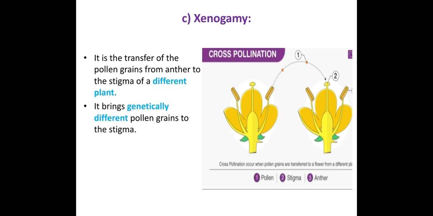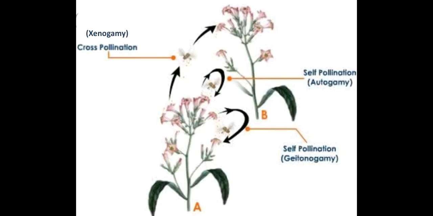Now here I have shown you a diagram where you can see all three types of pollination on a single page. There are two plants, plant A and plant B, and you can see autogamy. Here the stigma and pollen of the same flower are involved. Then the second type is geitonogamy. Here the pollen grain of one flower is falling on the stigma of another flower with the help of a honeybee. Here a pollinating agent is involved. In self-pollination, in autogamy also, there are chances of a pollinating agent coming and doing the pollination. Then the third type is xenogamy, that is cross-pollination.